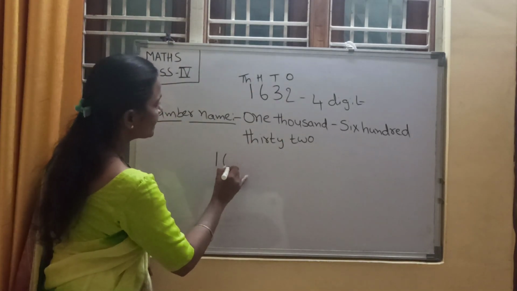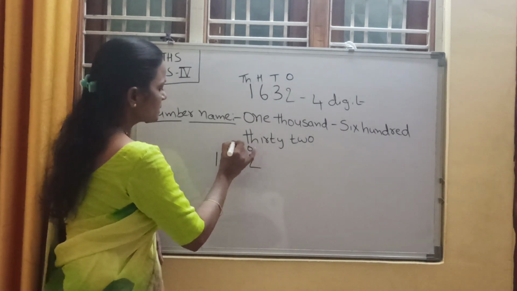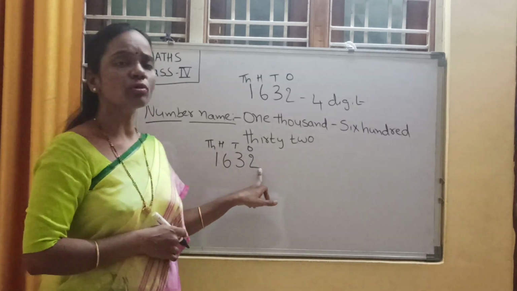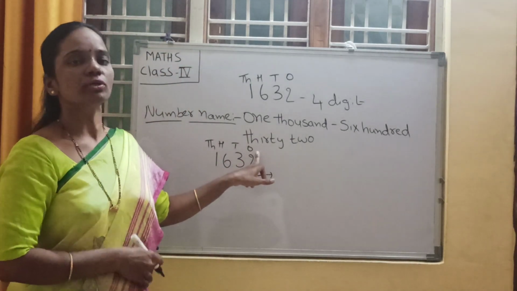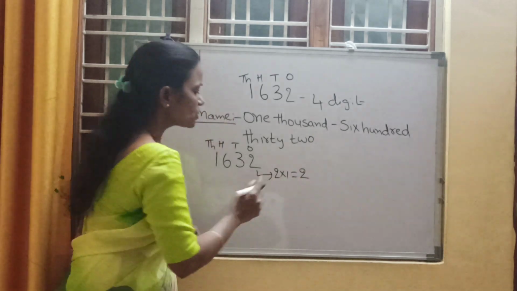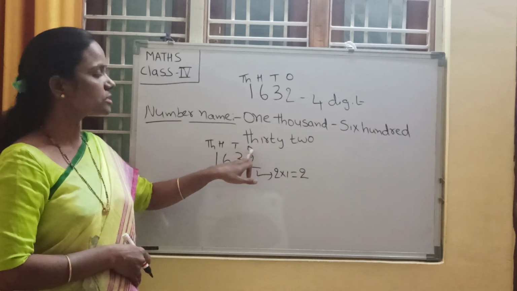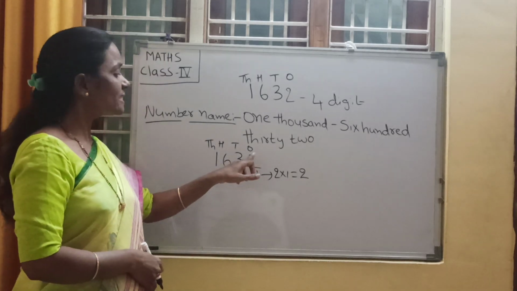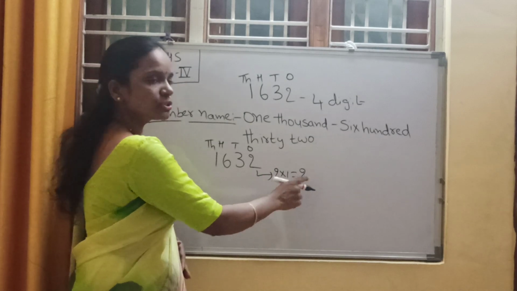Take that number 1632. Ones place, tens place, hundreds place, thousands place. So what is the place value of 2? As 2 is in ones place, 2's place value is 2 into 1. 2 ones are 2. Place values means digits positions. So 2 is in ones position, so 2's place value is 2 ones are 2.